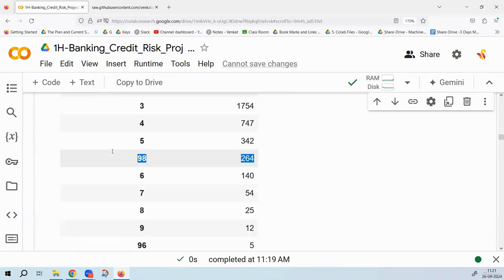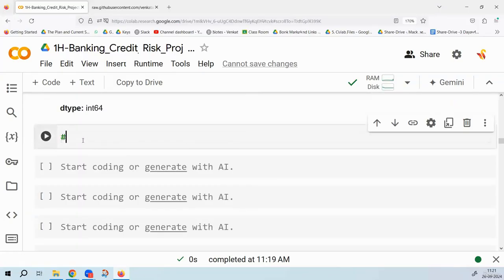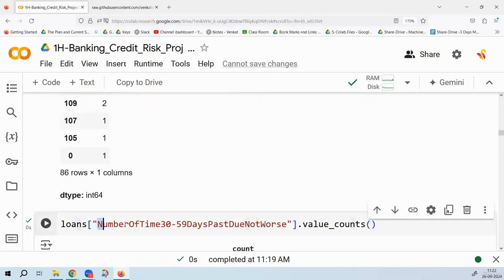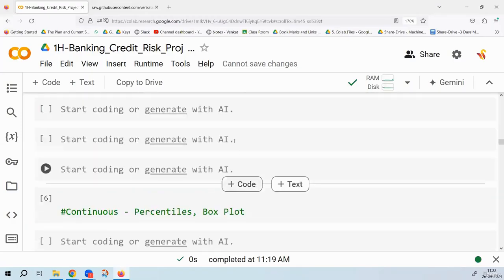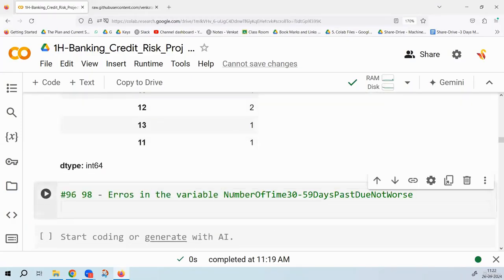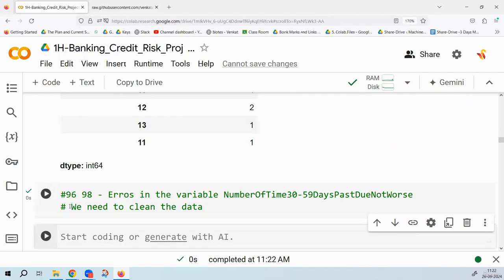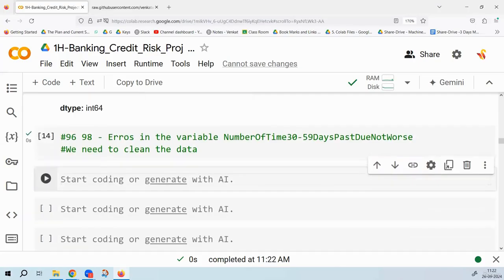So we are going to make a note here. 96 comma 98, these are some kind of errors in the variable. Why are they called errors? Because in 24 months, how can you be 96 times late or 98 times late? So we need to clean the data. Do you agree? Yes, sir. Later on, can you share this as an experience? If somebody asks you, tell me some of the issues that you have faced with some of the variables, will you be able to answer? Yes, sir.